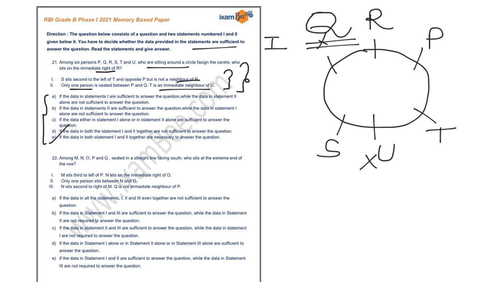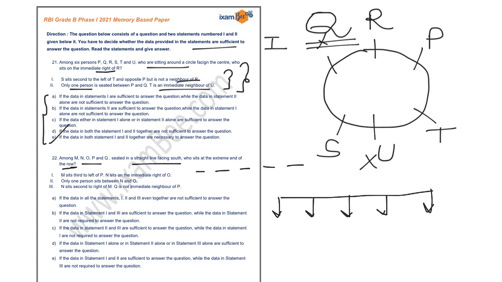Now in the next question, it is given to you that M, N, O, P and Q are seated in a straight line facing south, and you have to find who sits at the extreme end of the row. These persons are facing south and sitting in a straight line, so you can draw slots for them. There are 5 persons facing south, and these are M, N, O, P, Q. Now in the first statement, it is given that M sits third to the left of P. So M sits third to the left of P. 5 persons are there, you know that.